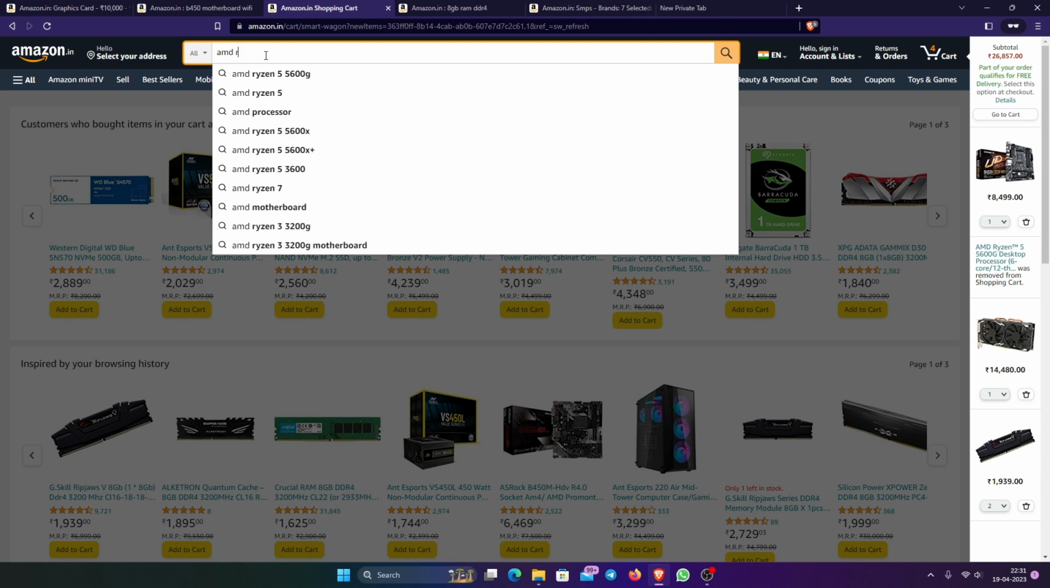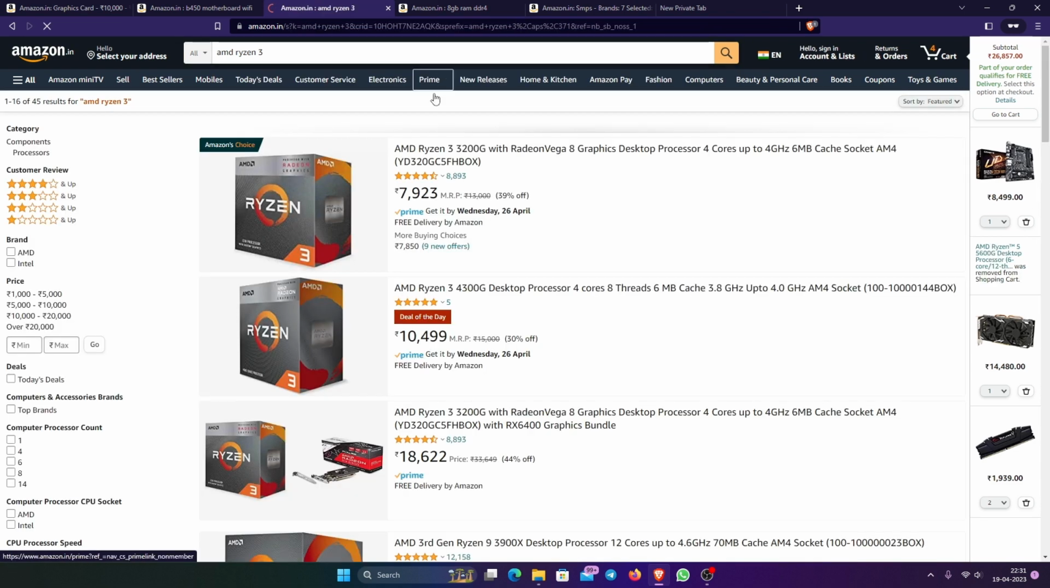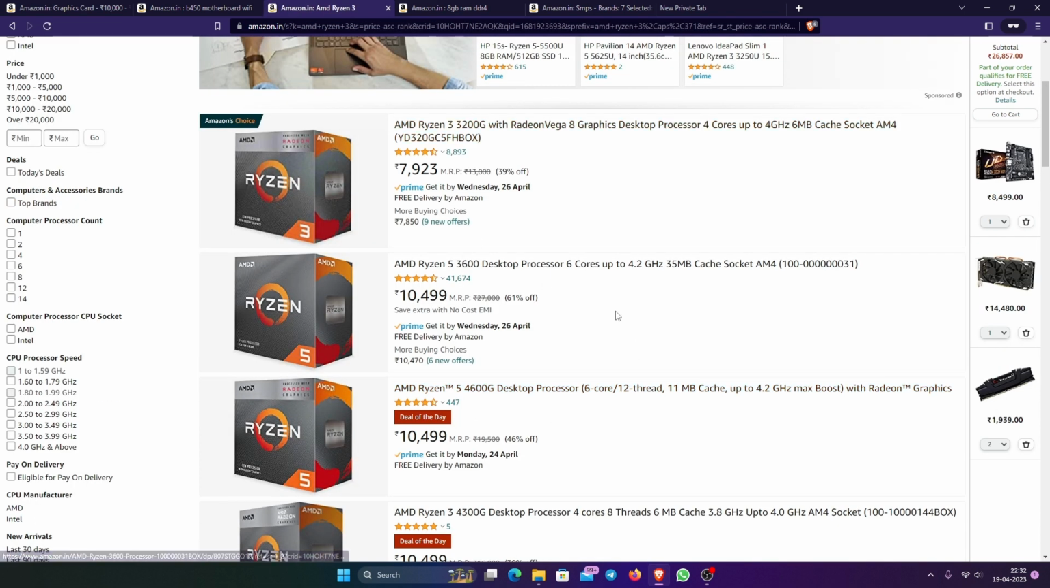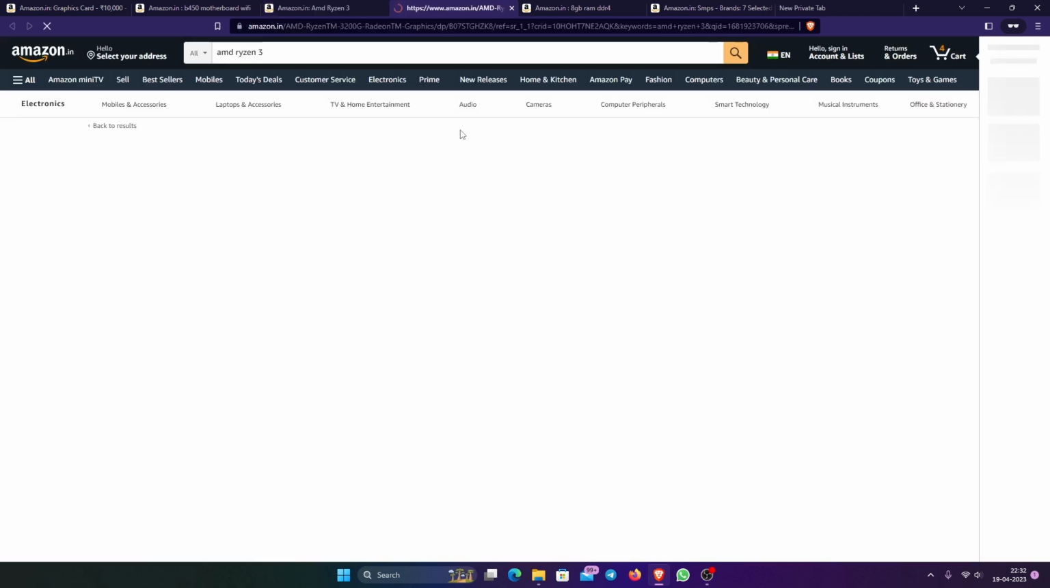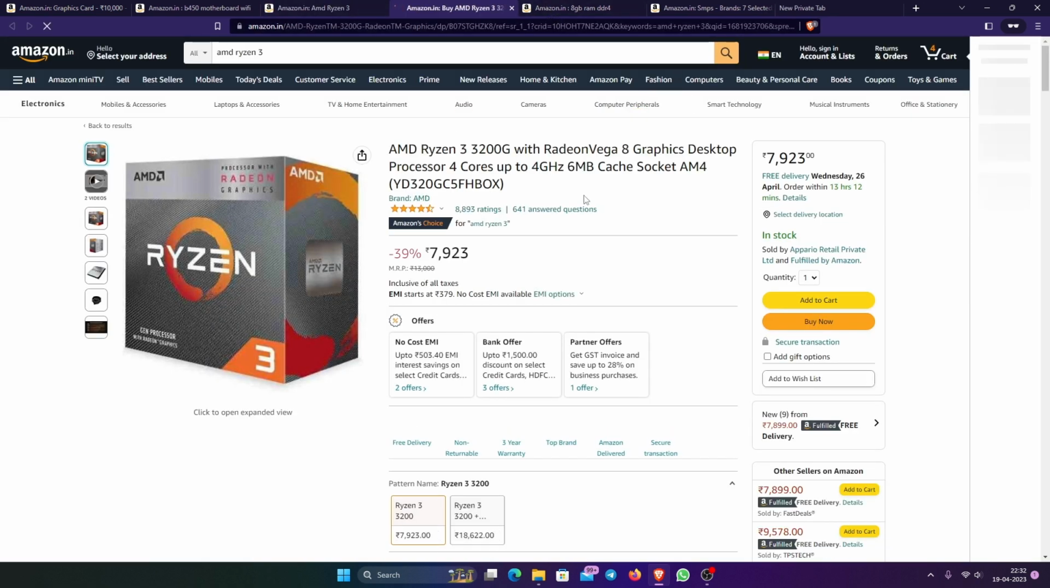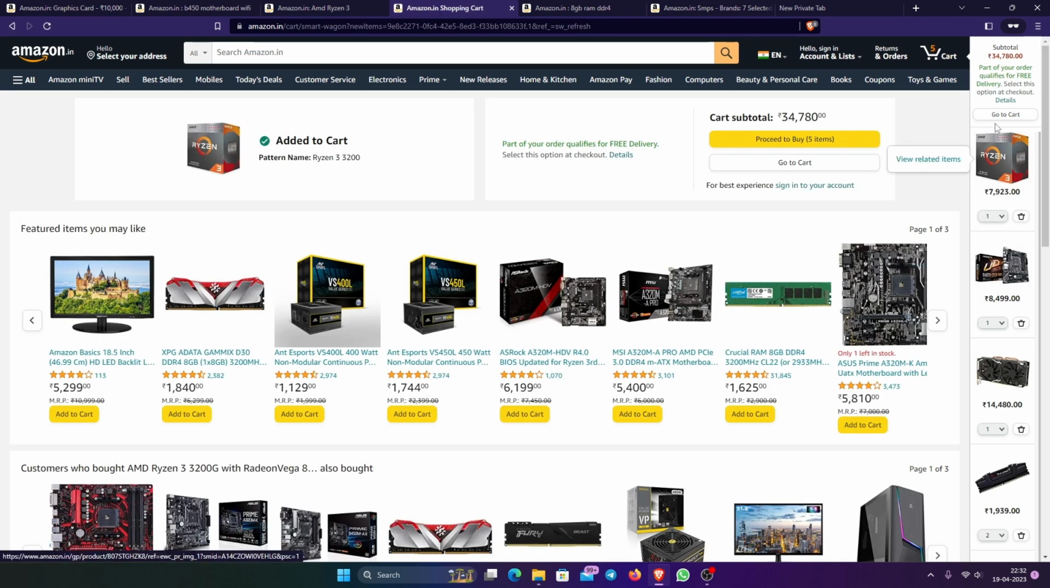AMD Ryzen 3, right? Yeah, Ryzen 3. Let's go for Ryzen 3. If I go for Ryzen 5, it's going to cost like 3,000 more rupees. 34, right? Now we can add this.